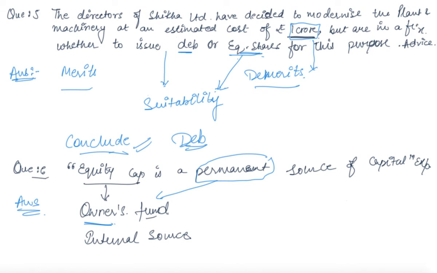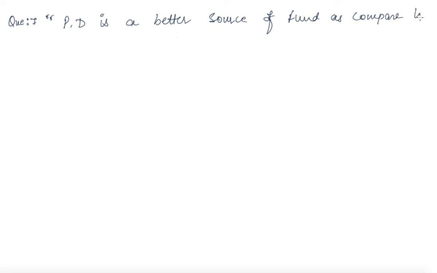Now coming towards the next question, question number 7. It says that public deposit is a better source of finance as compared to banks, or you can say raising loans from banks.